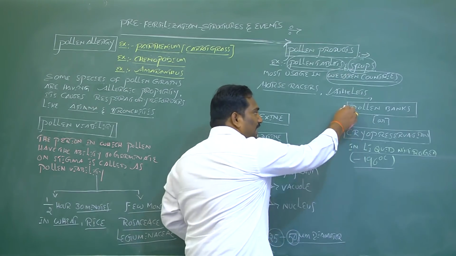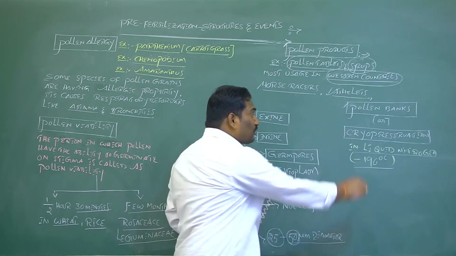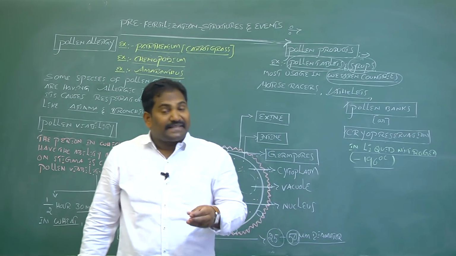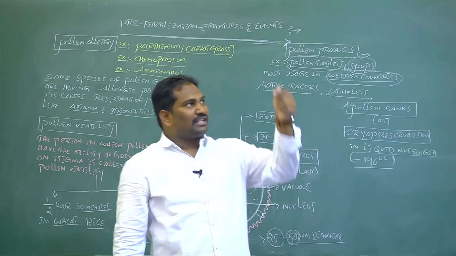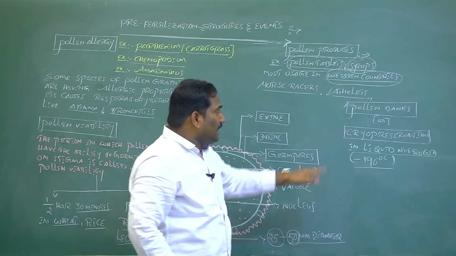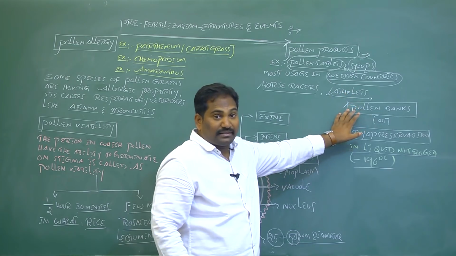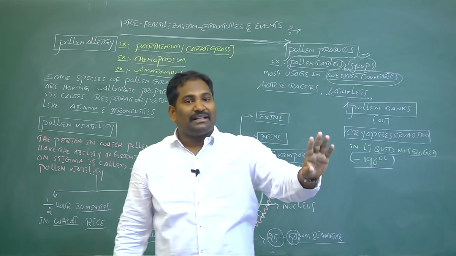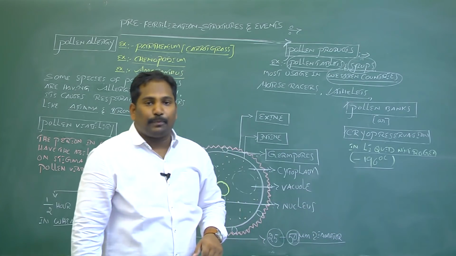This is called pollen banks, also called cryopreservation. The preservation of desirable pollen grains at minus 196 degrees centigrade in liquid nitrogen is called cryopreservation or pollen banks. The main intention of pollen banks is to improve the plant breeding program.